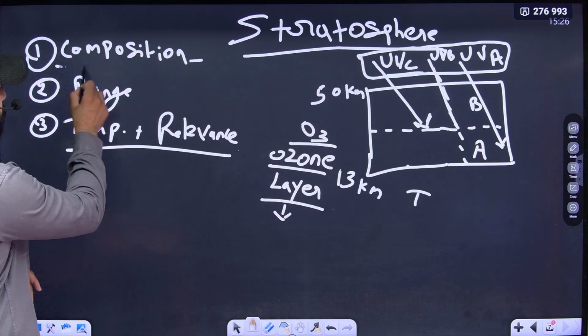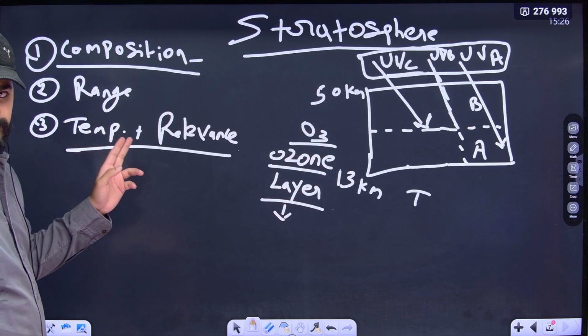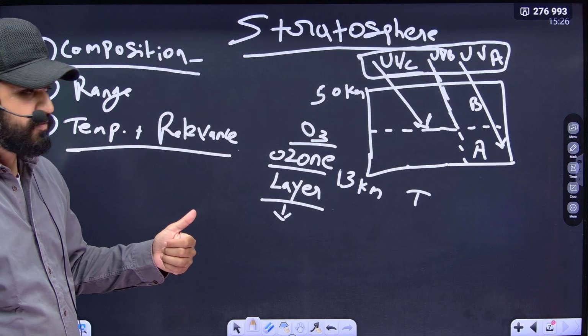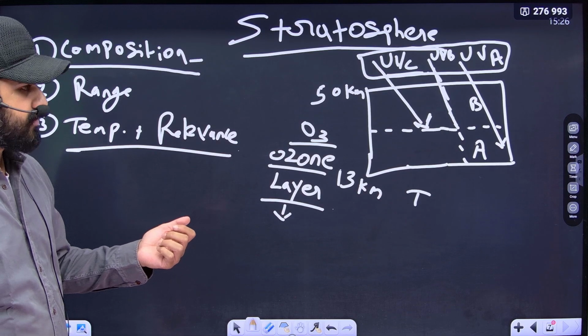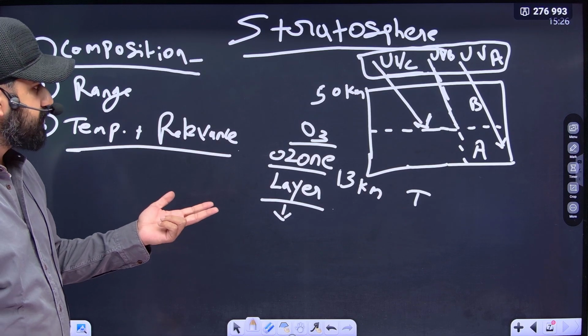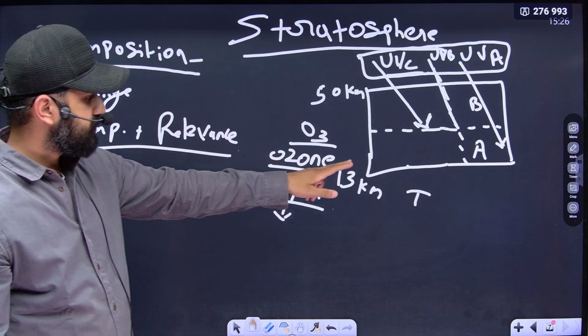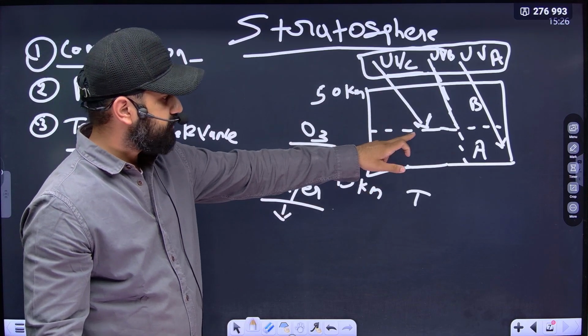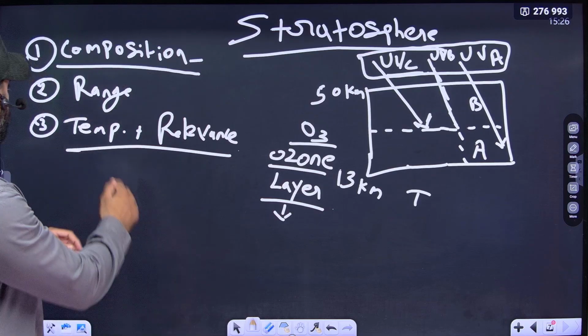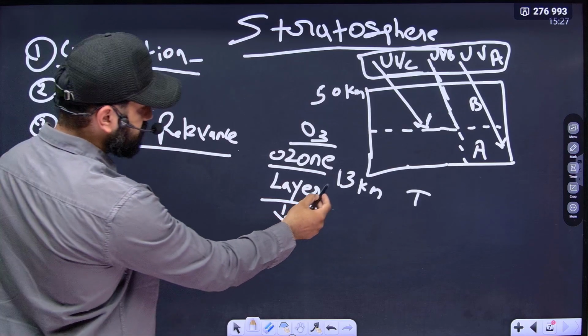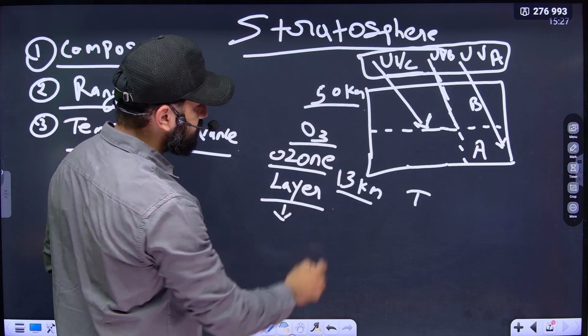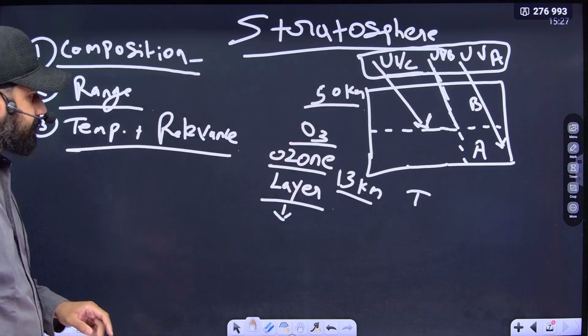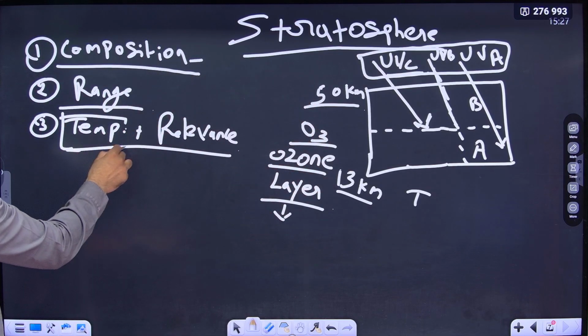Okay, so we have studied the composition of stratosphere. It doesn't contain gases, however there are small amounts but not relevant. Water vapor and other dust particles are absent in stratosphere, only the ozone layer is present. Okay, now let us talk about the range we have discussed, 13 kilometer to 50 kilometer. This is the range of stratosphere. Let us talk about temperature and relevance.